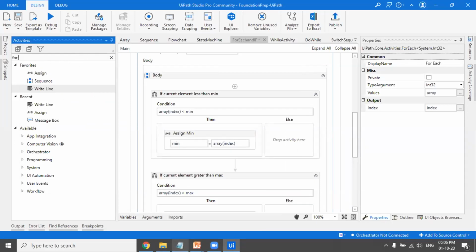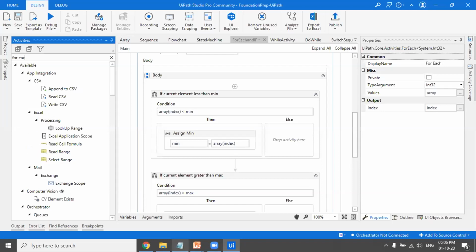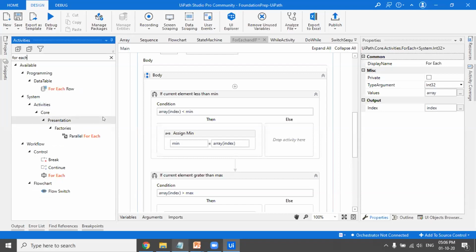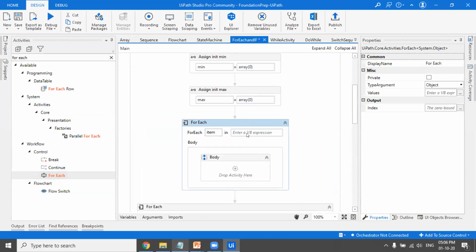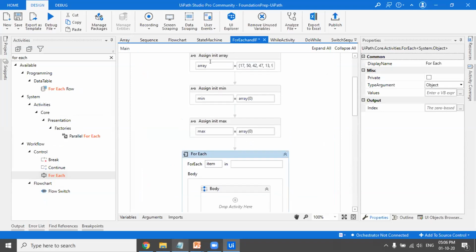So you'll search here for each. You don't have to write any code. You'll just have to drag this thing and drop it here. So you've dropped it here. And you'll just have to mention the name of the variable. So you've created array, so you'll just have to mention array. You don't have to write anything. Item already has been written. The iteration would be done. The next also you don't have to write. You don't have to take care. You don't have to remember that.